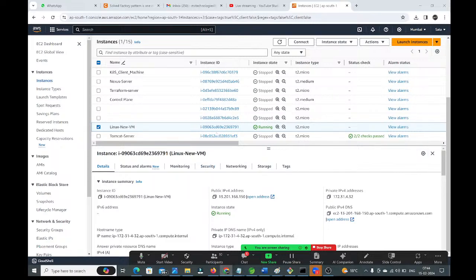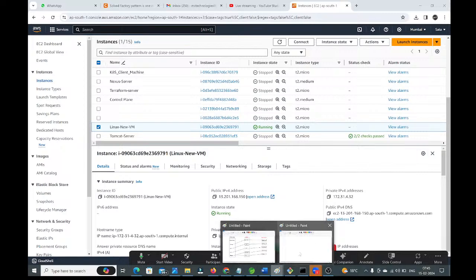This virtual machine is available in the AWS cloud. If I want to connect from our system to this virtual machine which is running in the AWS cloud, for that, in our system, we need some client software. What client software is available?